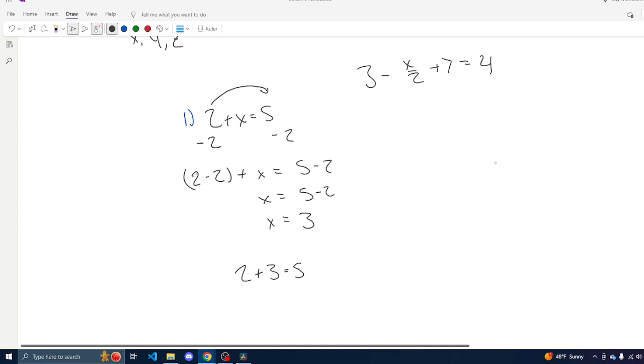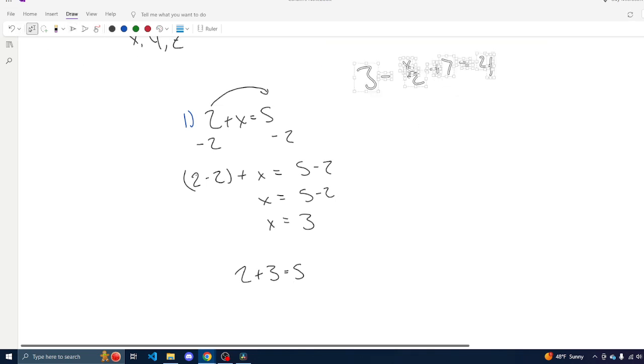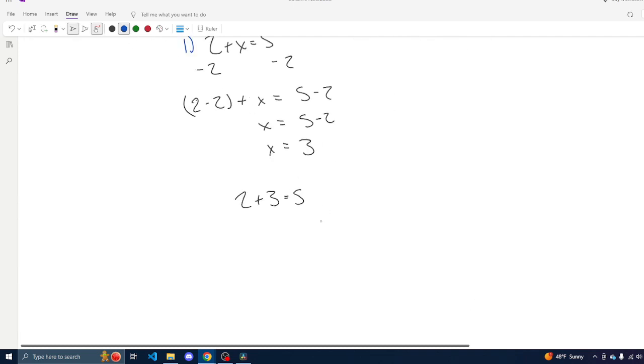Now let's go ahead and look at this second equation here. So we're going to do our second equation now. Alright.